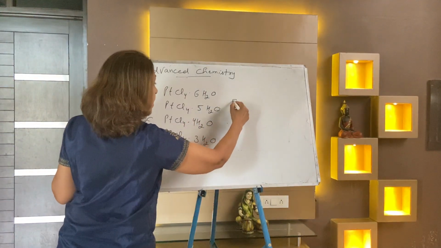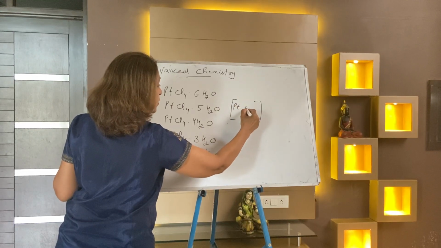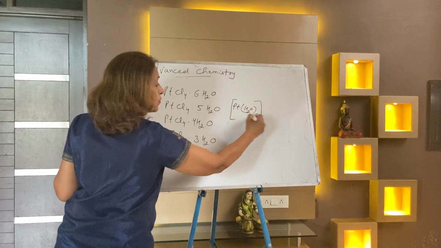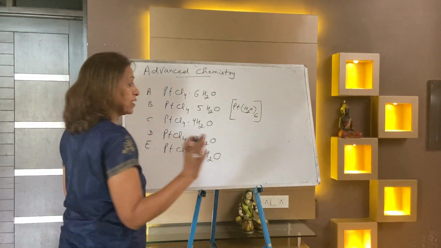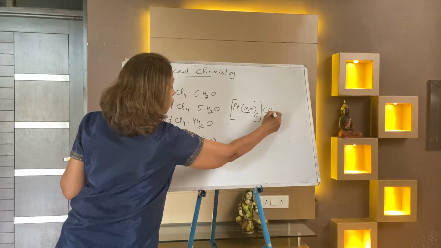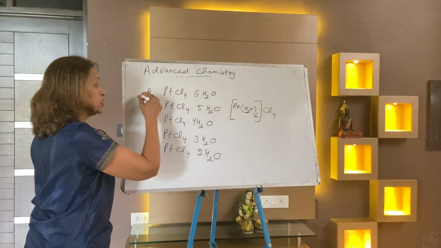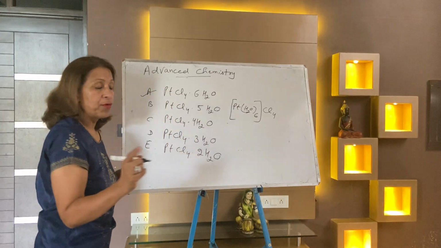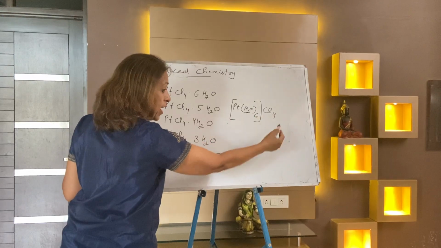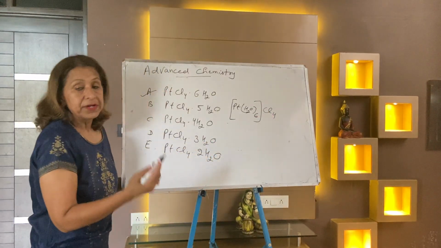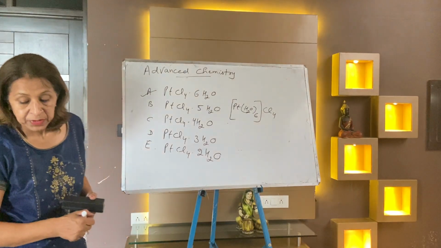The answer is A part, because in A, platinum has water 6 inside, coordination number 6 is complete, and all 4 chloride ions are outside. This is the coordination compound where there are maximum chloride ions outside. The more the ions, the more the conductance.